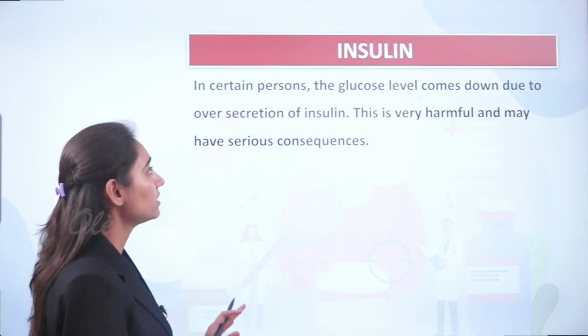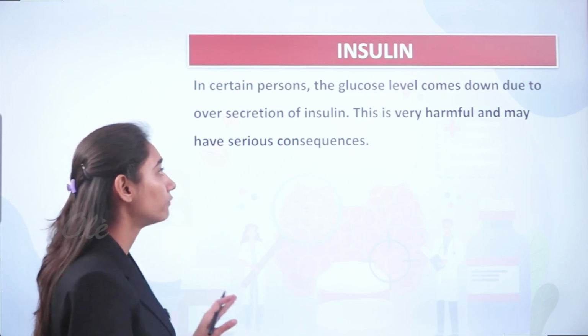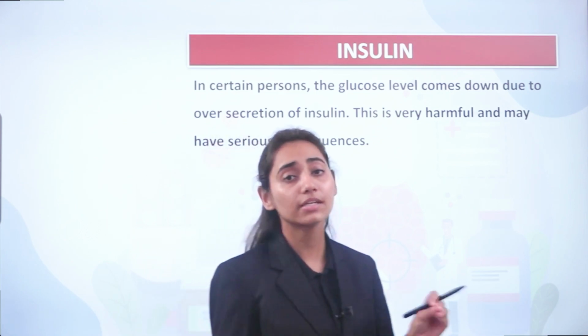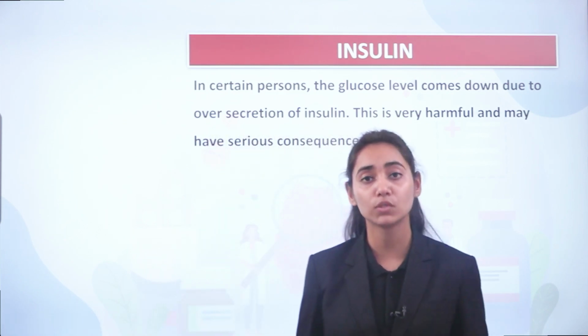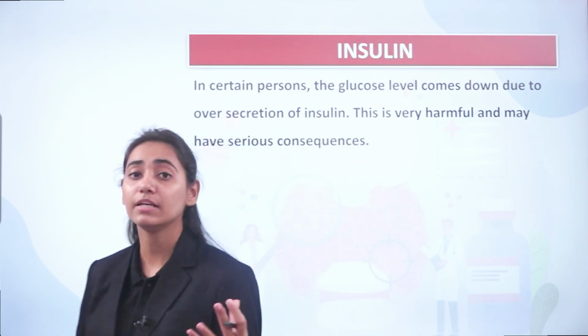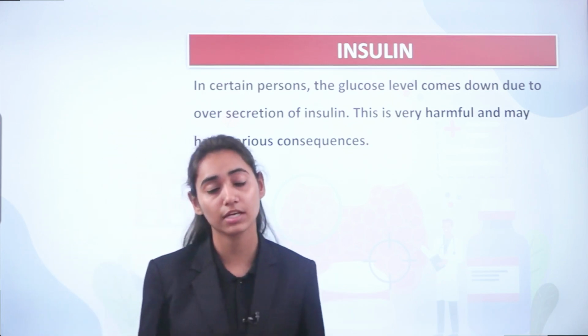In certain persons, the glucose level comes down due to over secretion of insulin. This is very harmful and may have serious consequences. So what happens is, when there is a sudden decrease in the level of glucose due to higher secretion or over secretion of insulin, that particular person can also go into coma because there is dysfunctioning in your body.